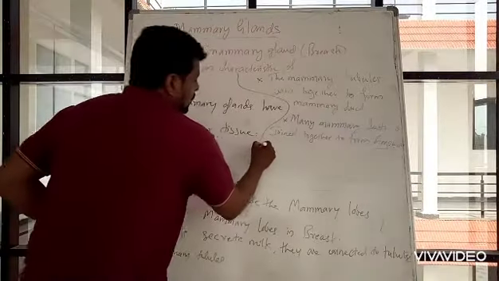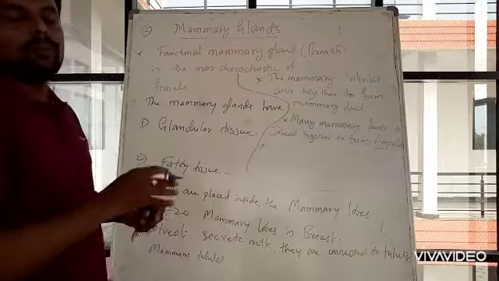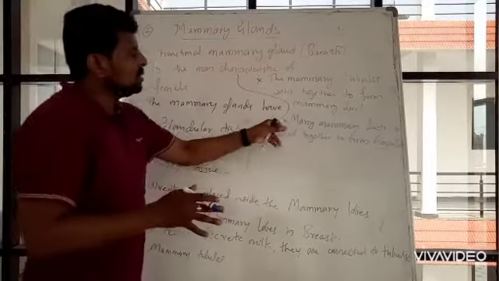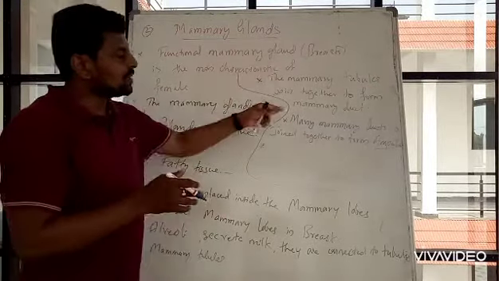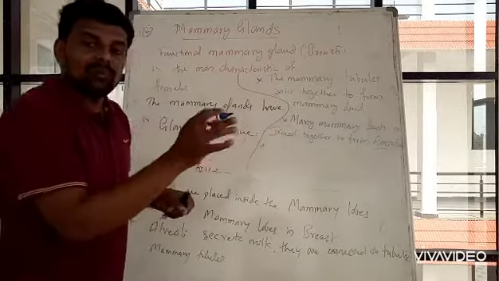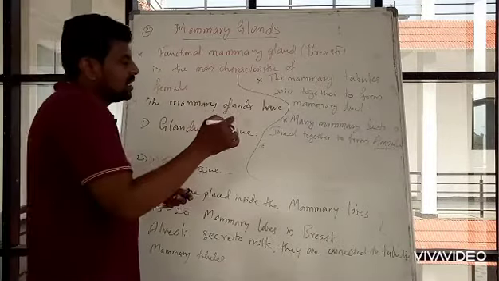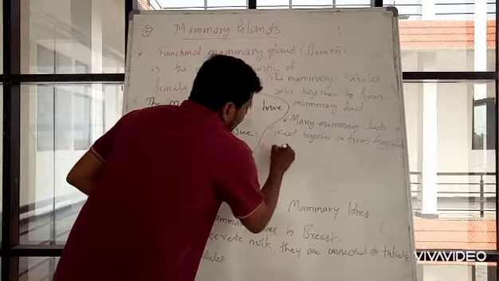Okay. Now, the number of tubules will be more, compared to tubules the number of ducts will be small, and compared to ducts the number of ampullae will be small. Okay. So few ampullae, right?